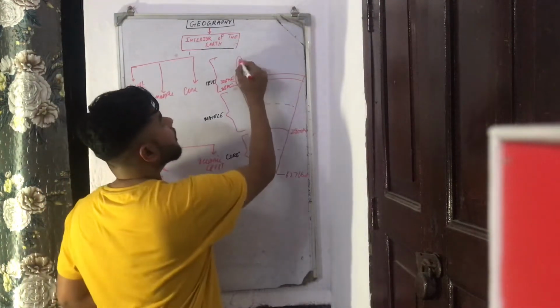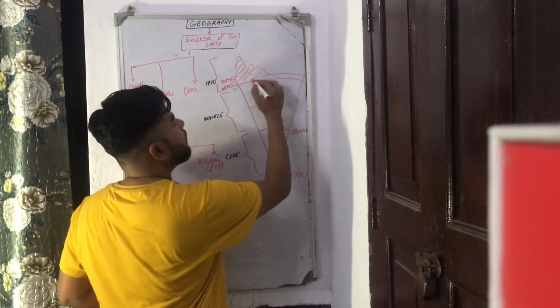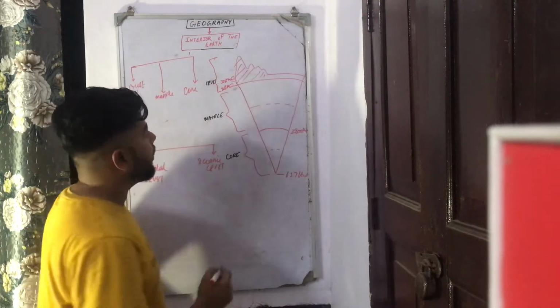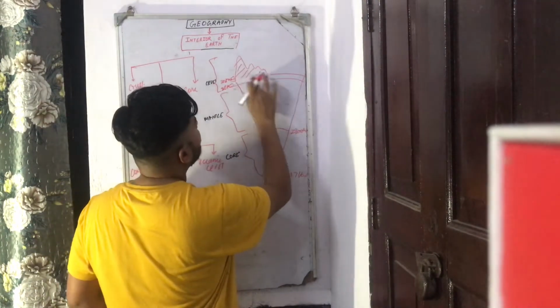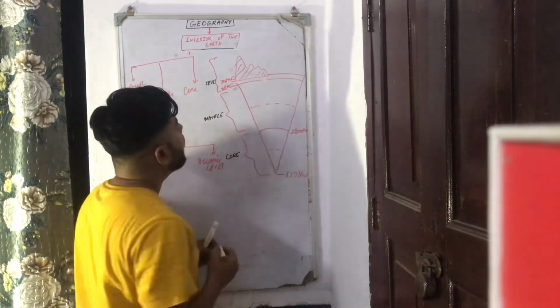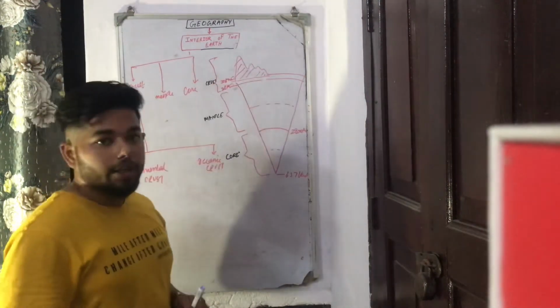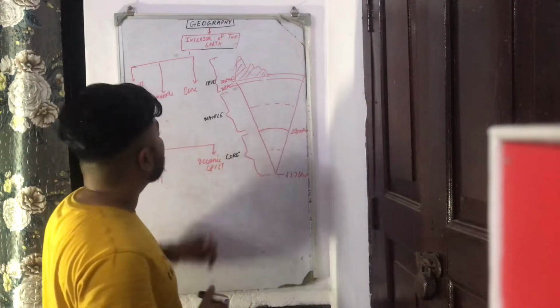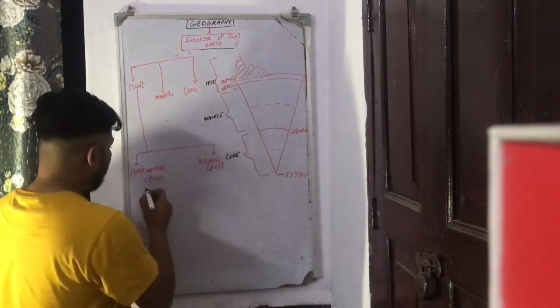The continental crust is the land area where we live, like the mountains, plains and plateaus. These are part of the continental crust. And the depth of the continental crust is around 30 kilometers.